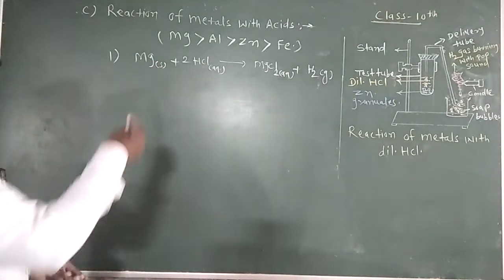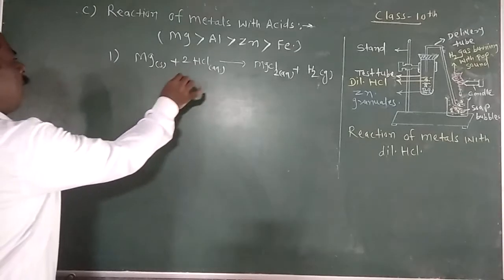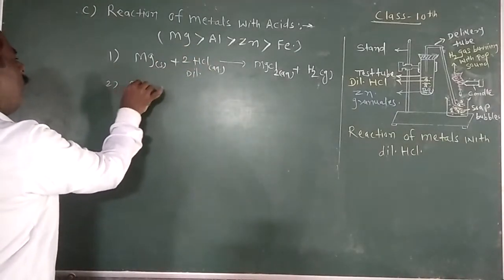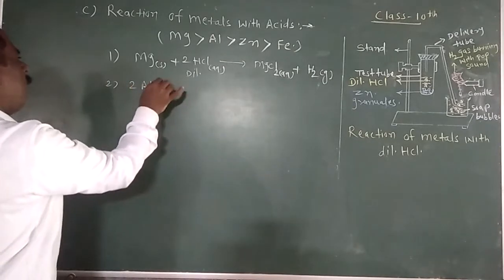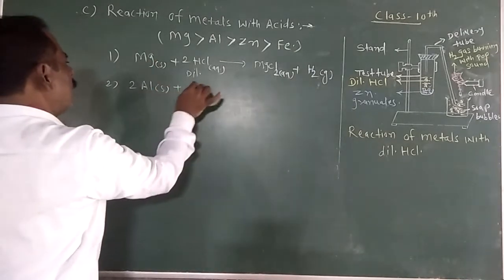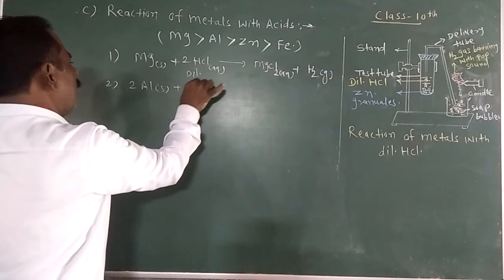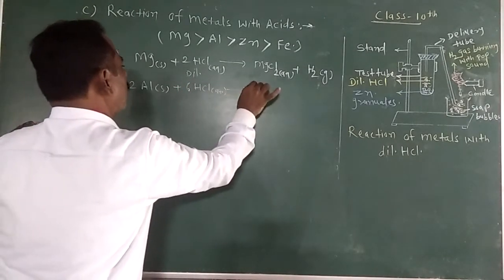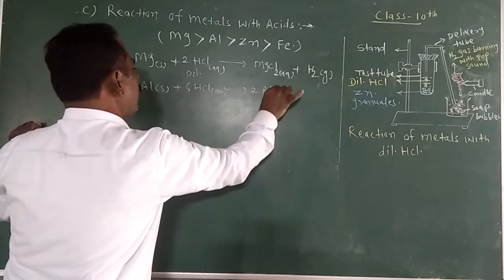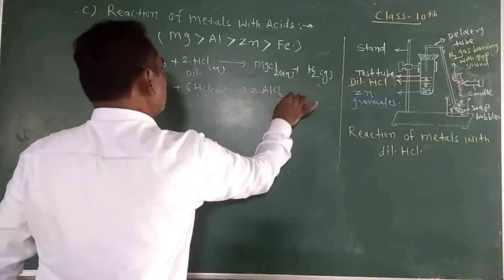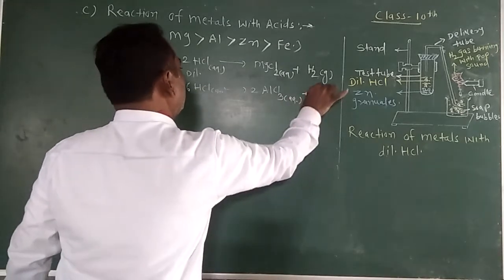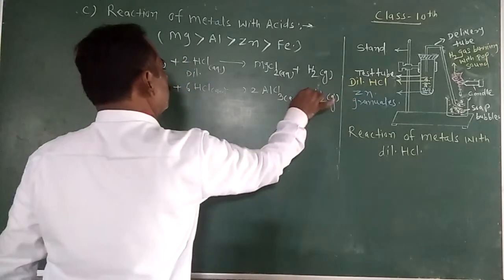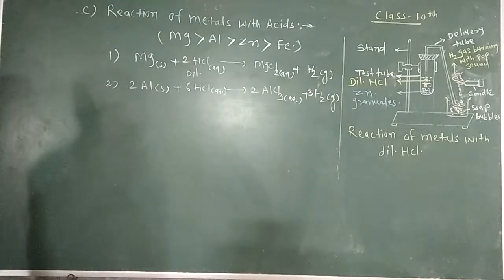Second reaction, dilute hydrochloric acid with aluminium. Aluminium metal is less reactive than magnesium with dilute hydrochloric acid. It reacts with hydrochloric acid to form aluminium chloride, AlCl3, and liberates hydrogen gas again. Understand?